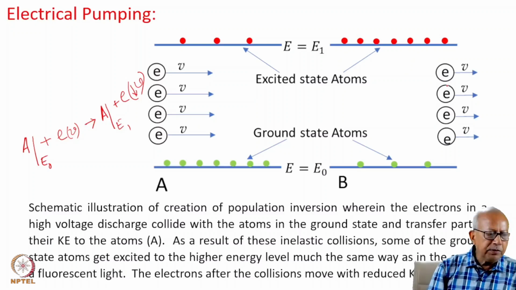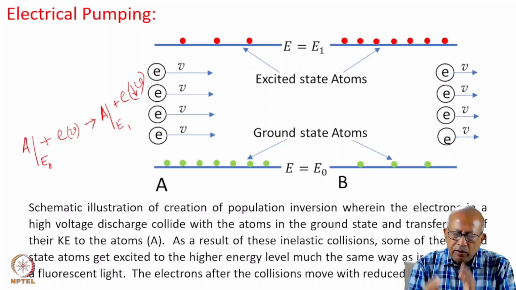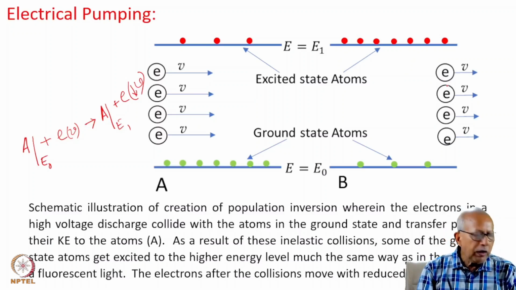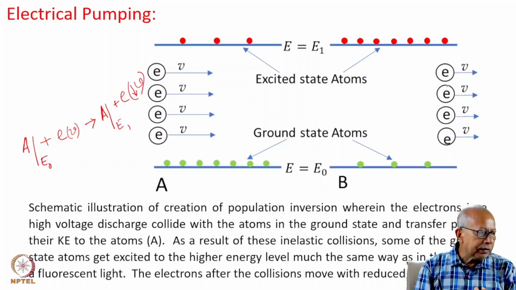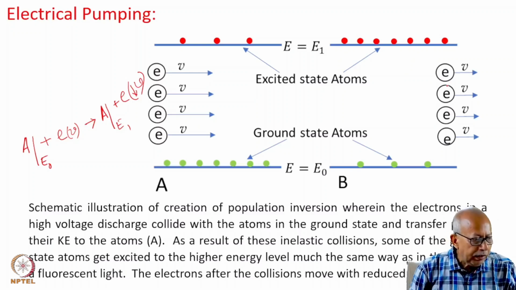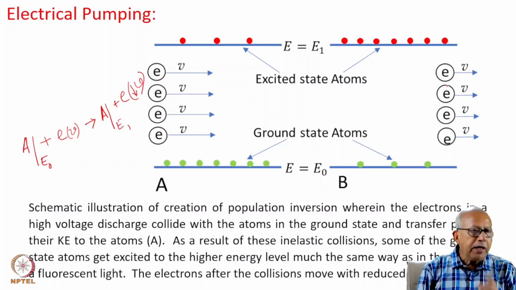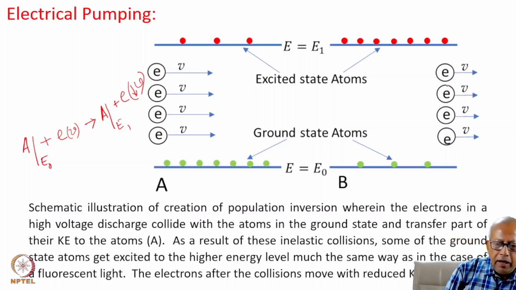The experimental arrangement to effect electrical pumping for a continuously working laser differs significantly from that meant for a pulse laser, and we will address this in greater detail when we study specific laser systems.